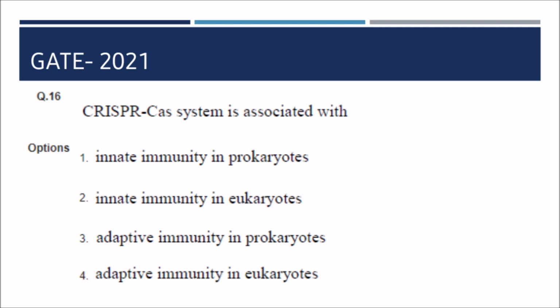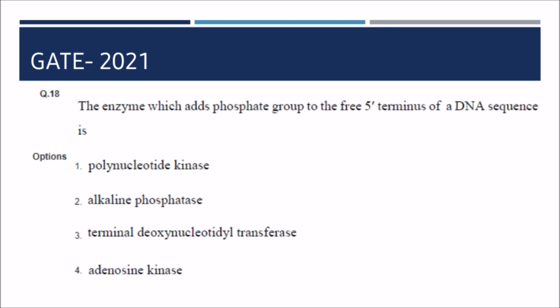Next question is, the CRISPR-Cas system is associated with the adaptive immunity of the prokaryotes. The enzyme that adds a phosphate group to the free 5' terminus of a DNA sequence is. So your possible answer could be this, polynucleotide kinase.